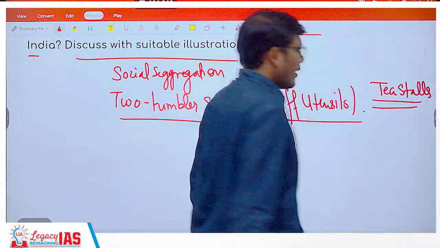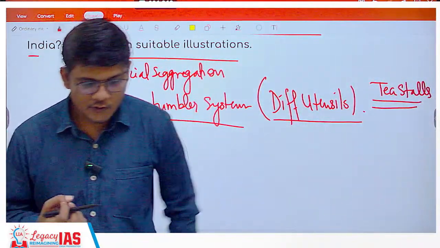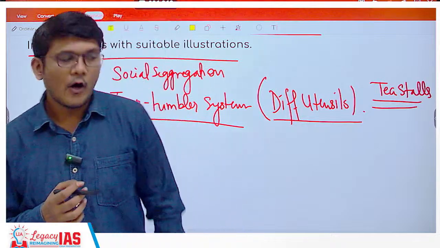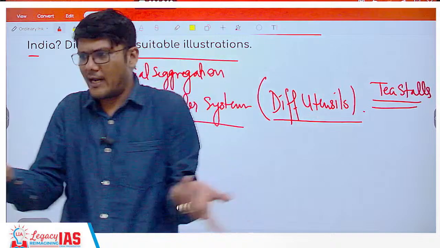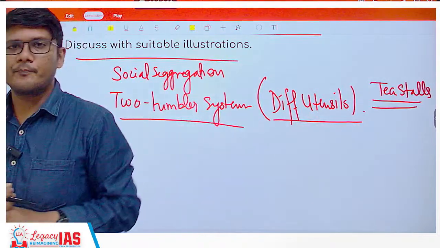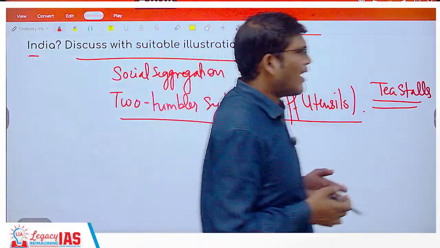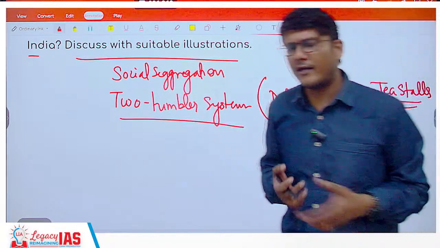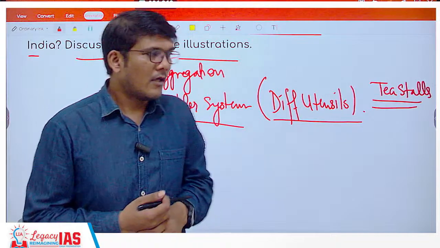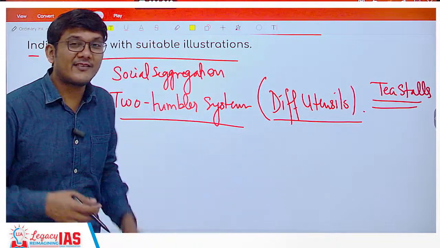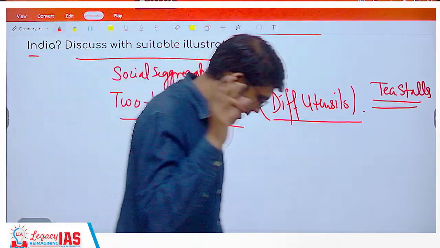Now, tea stalls use teacups. The teacups can either be paper teacups or glass or steel teacups, right? A particular tea stall should use just one kind, let's say just steel ones. But even if they are using the steel ones, they will have some amount of paper cups as well.